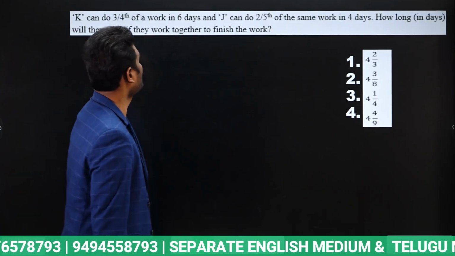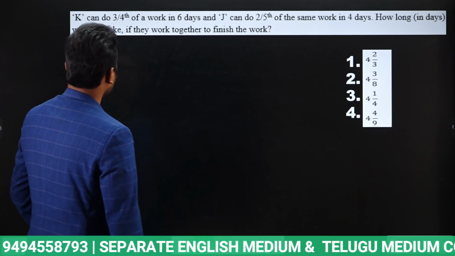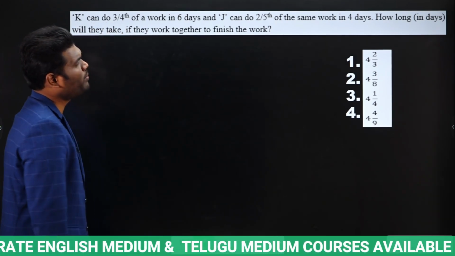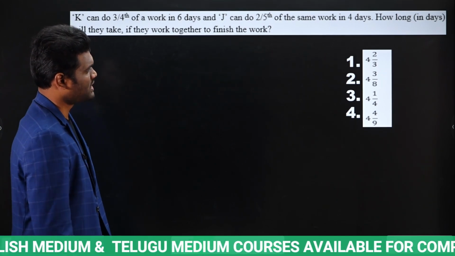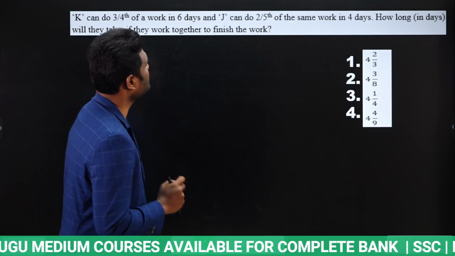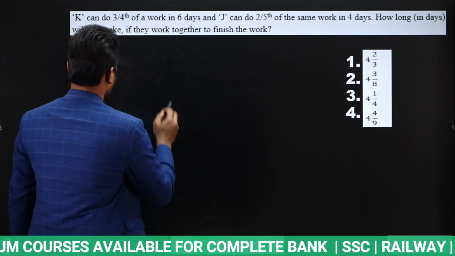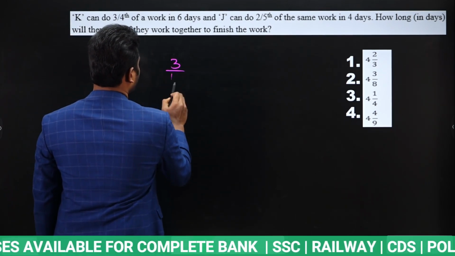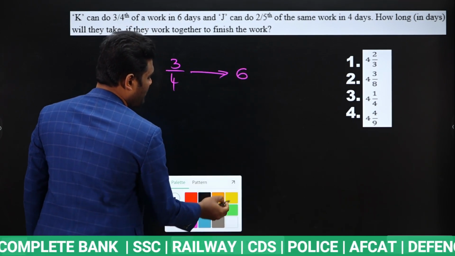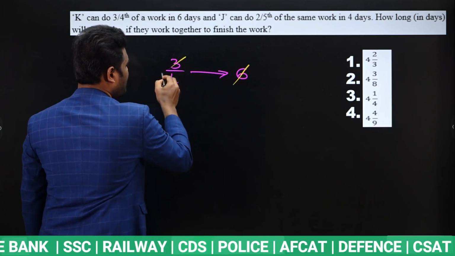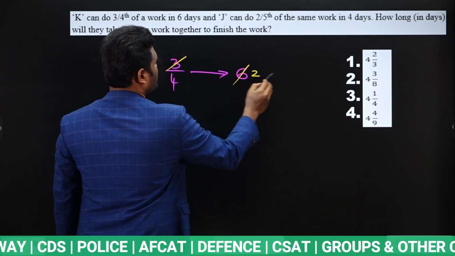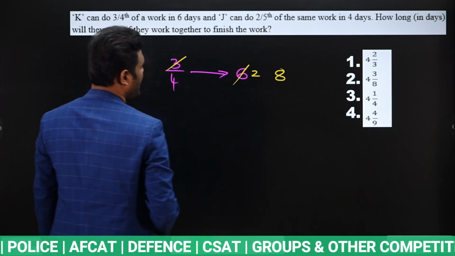Okay. Next, K can do 3 by 4th of work in 6 days. J can do 2 by 5th of the same work in 4 days. How long in days will they take if they work together to finish the work? Okay, look here. K, to complete 3 by 4th work, he is taking how many days? 6 days. Which means to complete full work, he will take how many days? 6 cancels in 3 2 times. 4 into 2, 8. Which means he will take 8 days time.